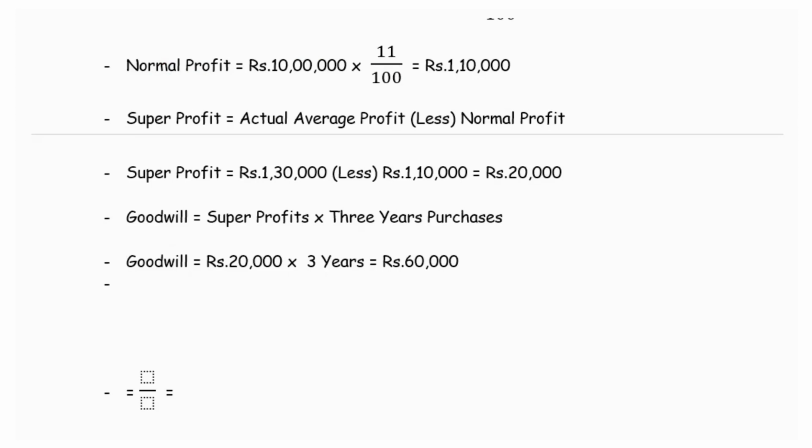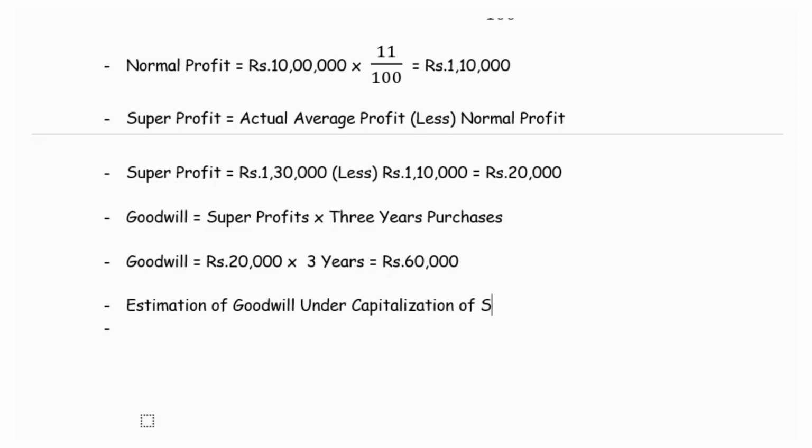Next method is the estimation of goodwill under capitalization of super profits. We have already estimated the super profit and we have calculated the goodwill based on the year's purchase of super profit. Now we are asked to estimate the goodwill based on the capitalization of the super profit. That is, for this super profit, what would be the capitalization value of the goodwill.